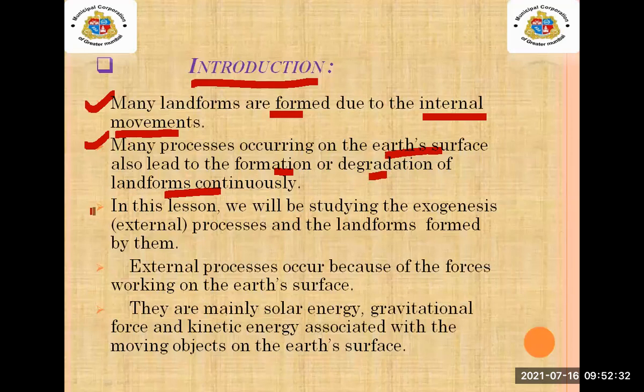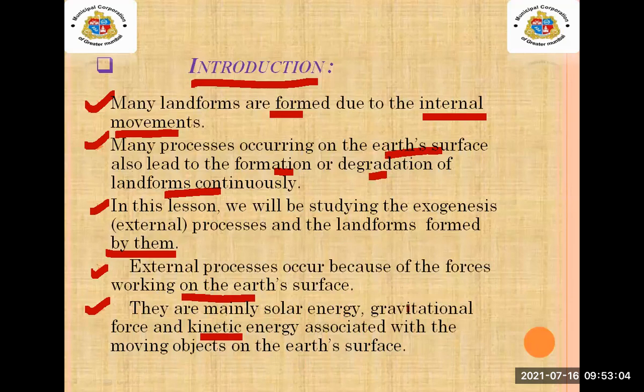See, third point. In this lesson, we will be studying the exogenetic, external process and the landforms made by them. External processes occur because of the forces working on the earth surface. They are mainly solar energy, gravitational force, and kinetic energy associated with the moving objects on the earth surface.